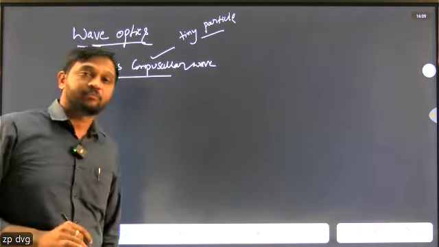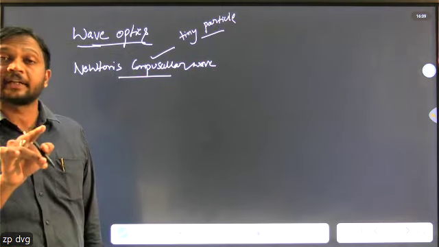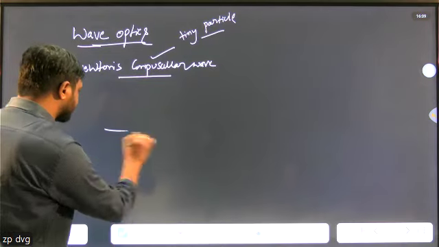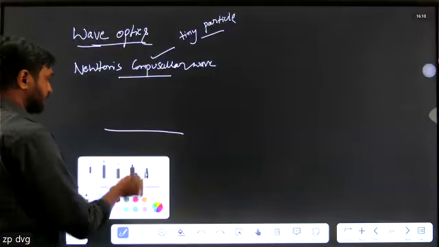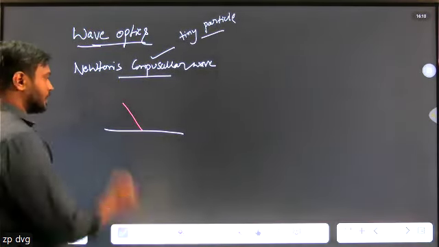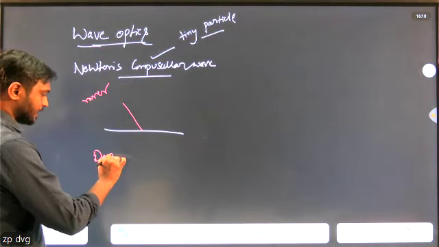According to this theory, when light travels from a rarer medium to a denser medium, it bends towards the normal. This is the rarer medium, and this one is the denser medium.